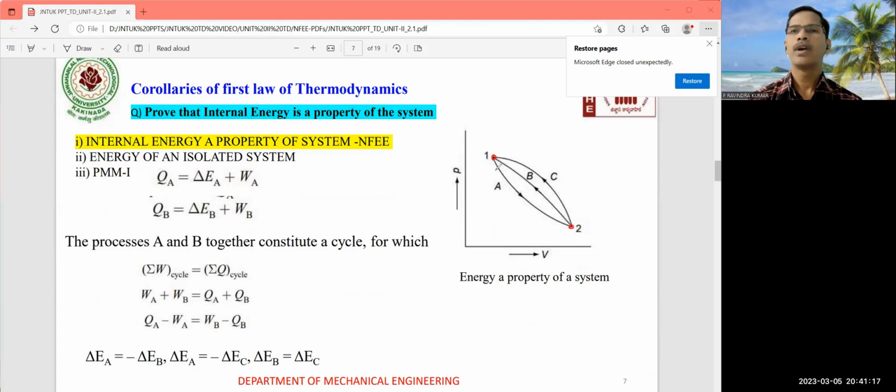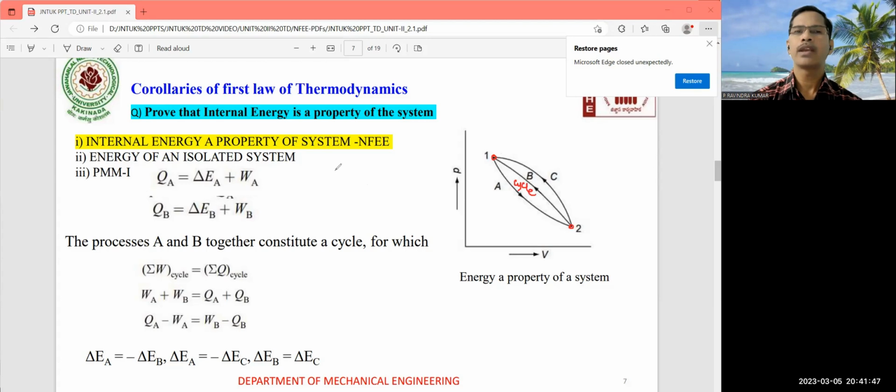Energy is a property of a system. The system changes from state 1 to state 2 following the path A. The system will then come back from state 2 to state 1 by following the path B. So this is nothing but the system executing a cycle.